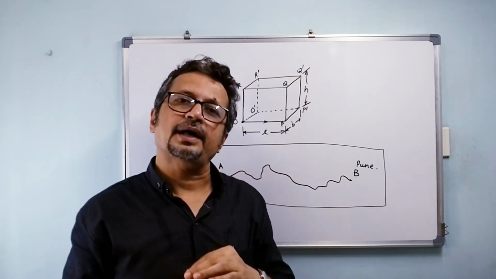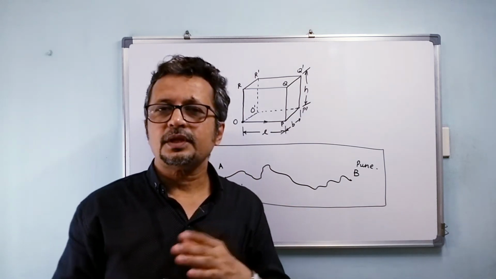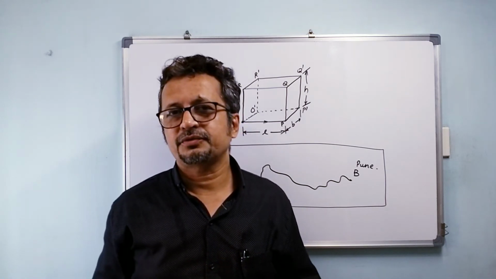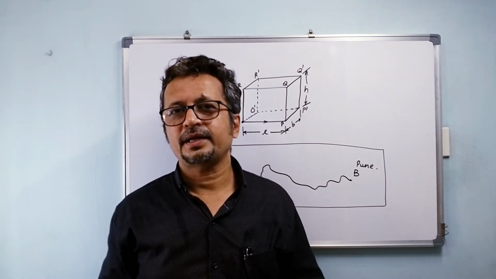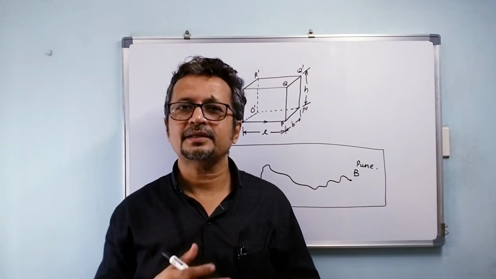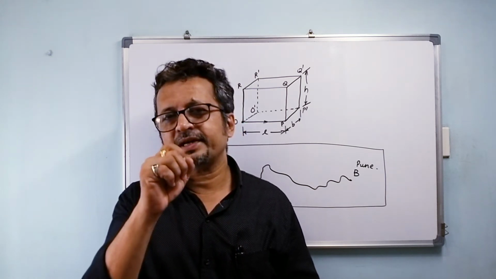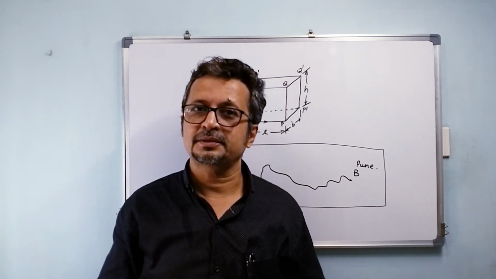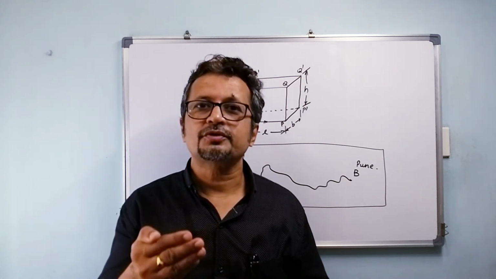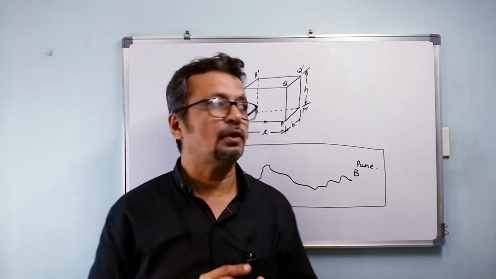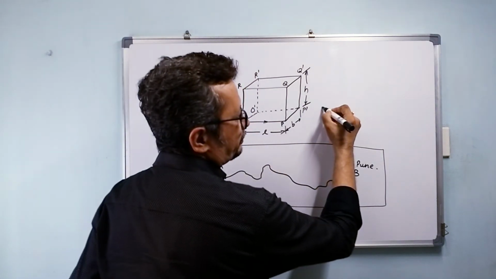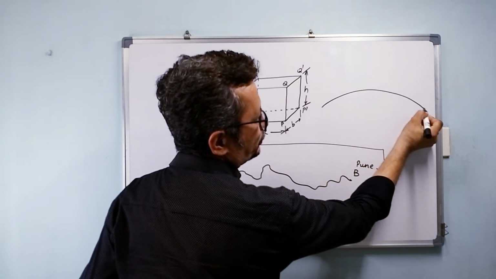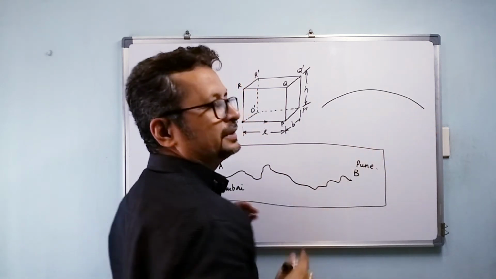I'll give you another example of this. I'm standing in a football ground, and I kick the ball. I kick the ball and the ball perfectly lands in the goal post. Now if you see the course of motion, I kicked the ball from here, and it landed in the goal post here.